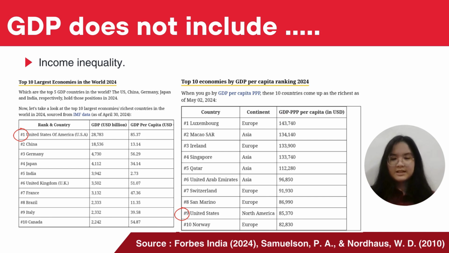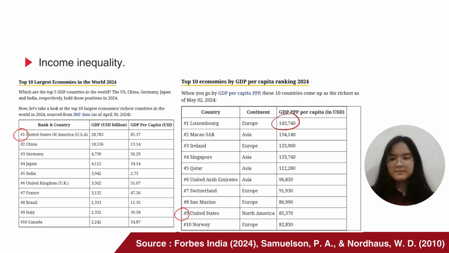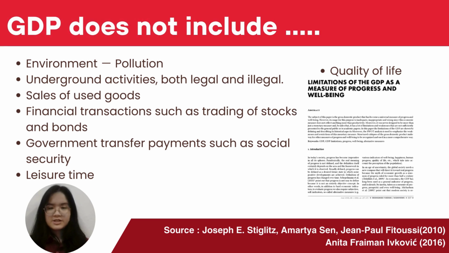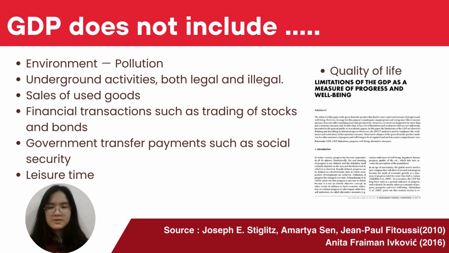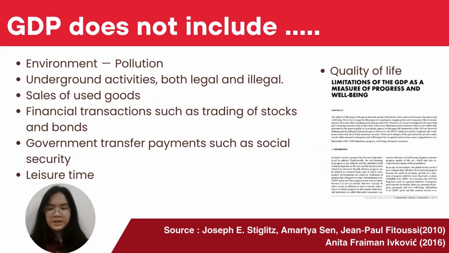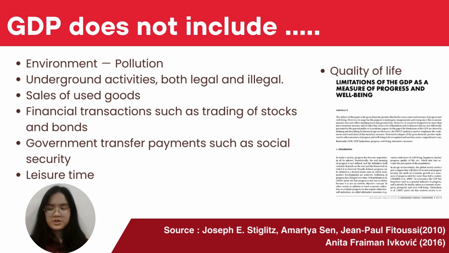It could mean that a very small number of people at the top are getting richer while everybody else is structurally stagnant in income. Environmental pollution is also not included in GDP. And for underground activities, such as if someone illegally sells you fireworks, let's say they are banned in your state, of course they are not going to report it to the government, so it will not show in GDP.